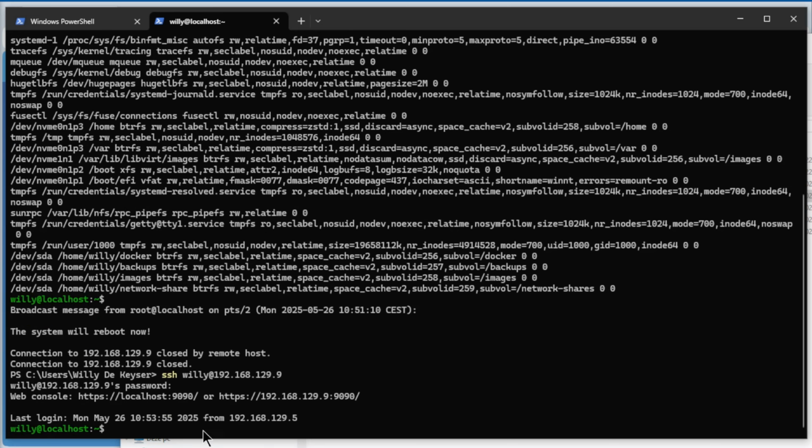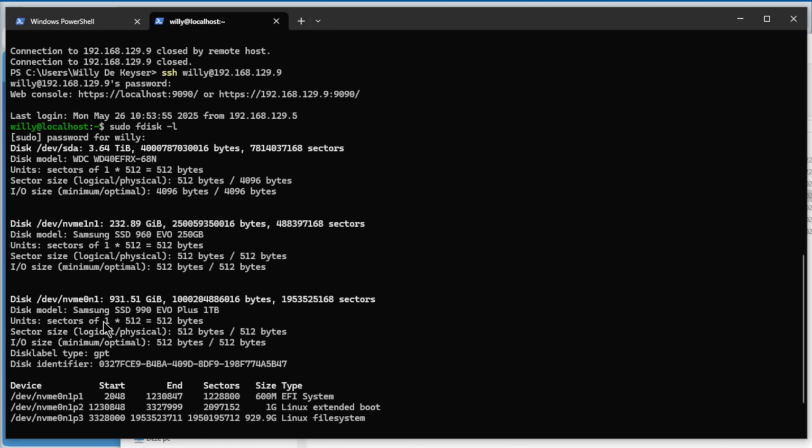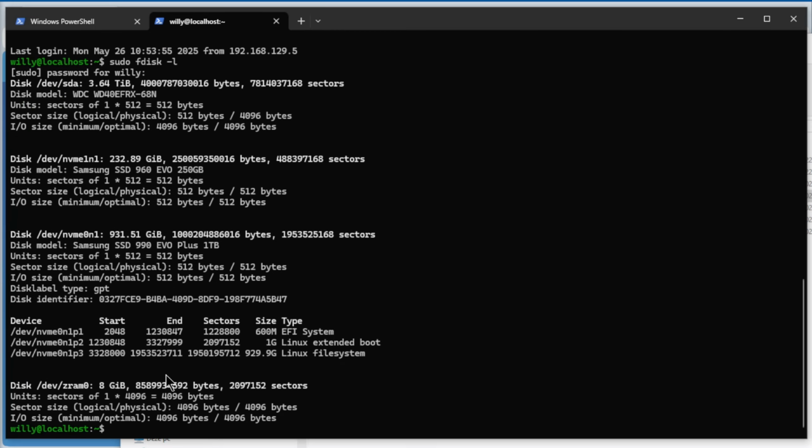And we are logged in. That means our edit of the fstab file is successful. We can do again sudo fdisk. Password. You're going to see nothing has changed here. A 4 terabyte drive, our NVMe 250, the 1 terabyte NVMe, and the swap file.